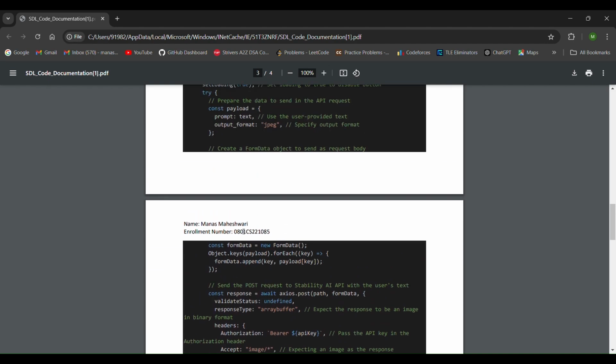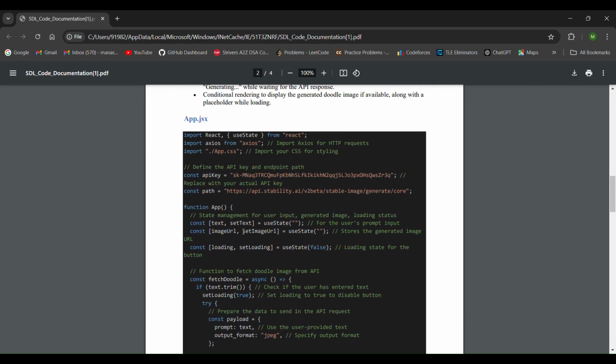The core of this project is generating a doodle based on the text the user provides. So for that I used the Stability AI API. This API takes a text prompt and returns an image generated by the AI model. And this API allows us to create visually interesting images with minimal effort. And there are few other APIs, like the one I used is a text to image API, and there are other APIs like image to image or image to video that I'll be talking about in further section.